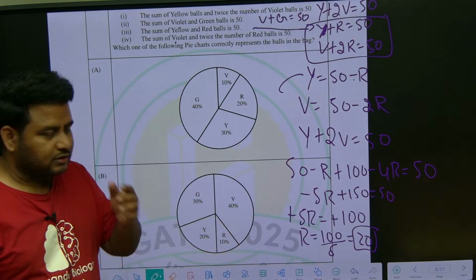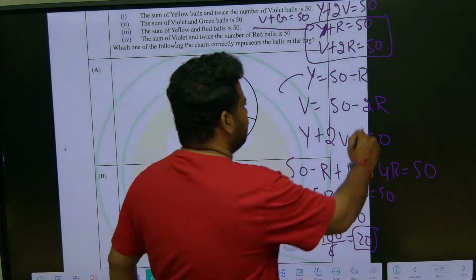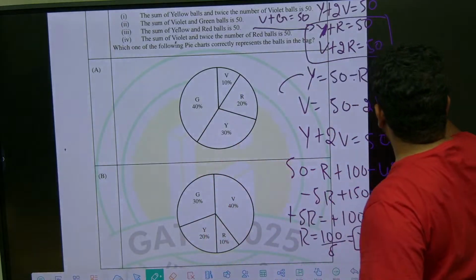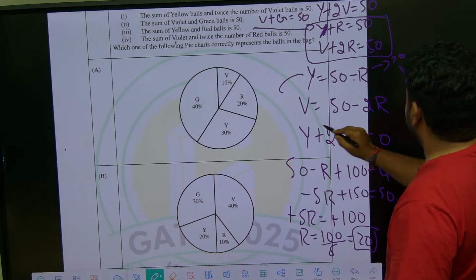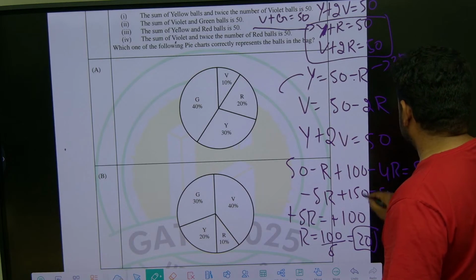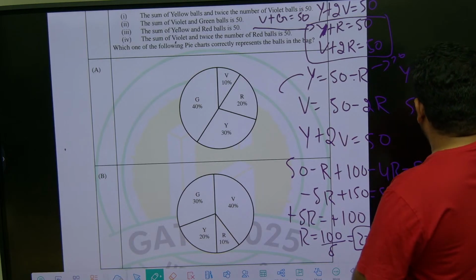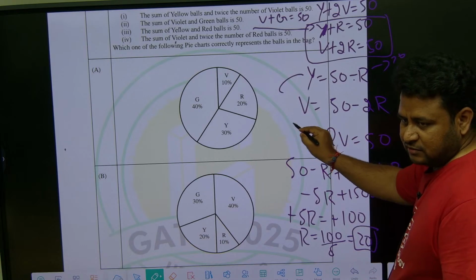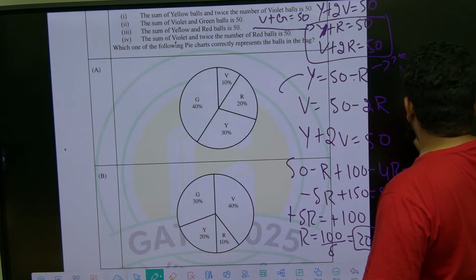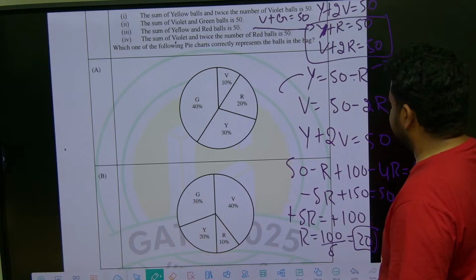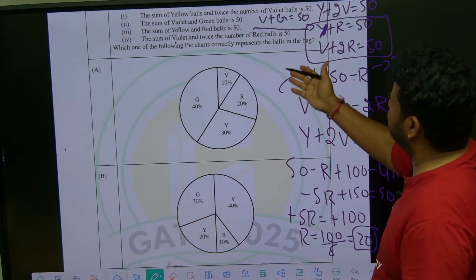Yellow also. Now see here, let me put R. How much did we get for R? 20. So yellow will become how much? Yellow will become 50 minus 20, which is 30. Violet is what? 50 minus 2 times R. 2 times R means 50 minus 40. Correct? 50 minus 40 is what? 10. So yellow should be 30, violet should be 10 and red should be 20. Another color is green. No need to find it out.